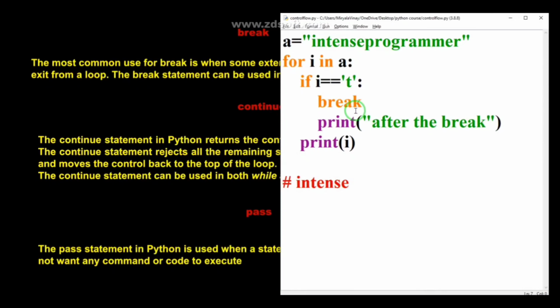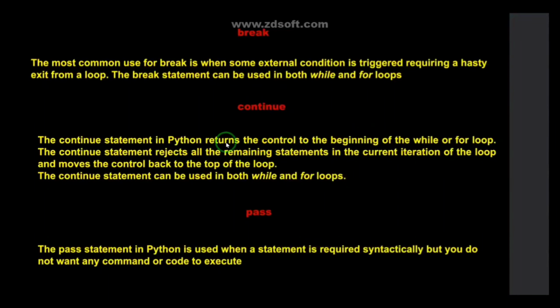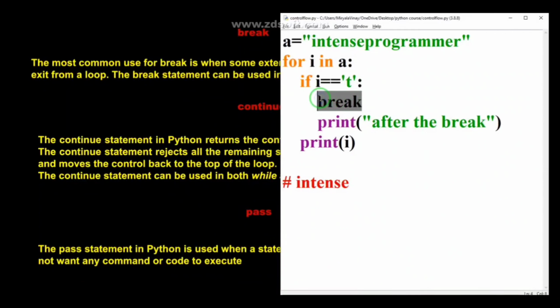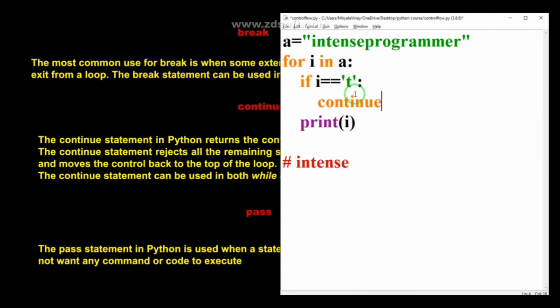Coming to the next, that is continue. What is meant by continue? The continue statement in Python returns the control to the beginning of the while or for loop. When I want to change this, in the place of break I simply write continue. See what happens, guys. Simply I am changing the break keyword to continue.